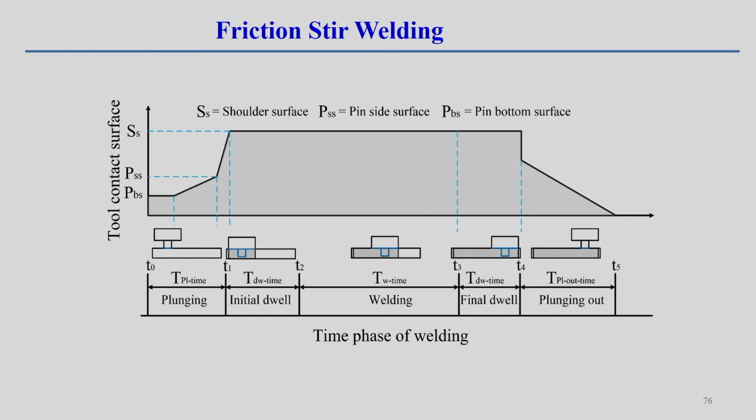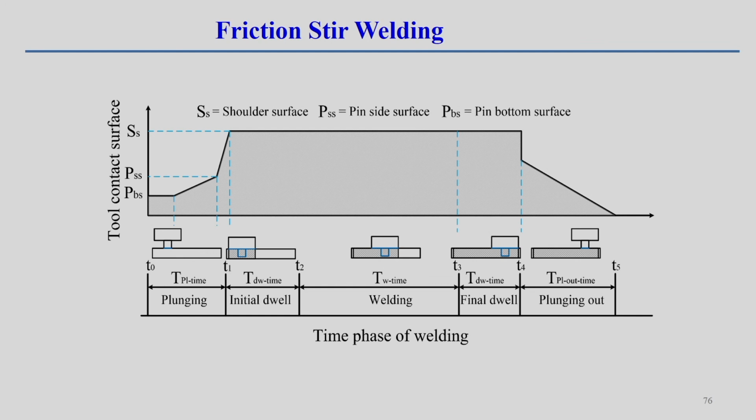Once plunging is over, that means the tool is inserted to the complete depth of the workpiece, then the initial dwell phase is there. Initial dwell phase means simply keep on rotating the tool at the same position without giving any transverse motion to the tool. Once sufficient time is given for the initial dwell phase, that means sufficient heat is generated, then we start moving the rotating tool along the transverse direction, giving some linear velocity to the tool, and that phase is called the welding phase.